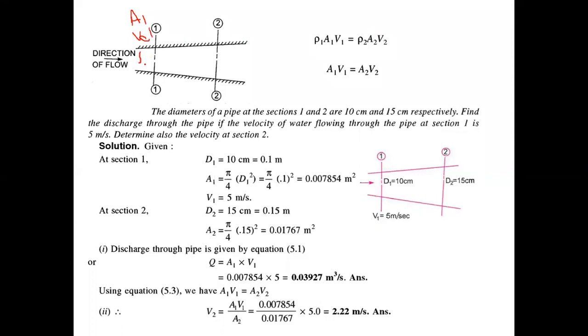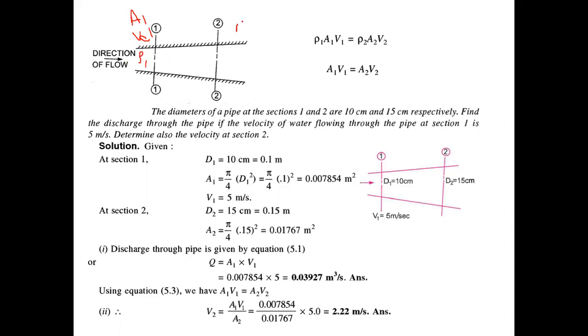We are assuming that the density should remain constant since we are studying incompressible fluid flow. But for the assumption right now, I will consider that the density of the fluid at this section is rho1.